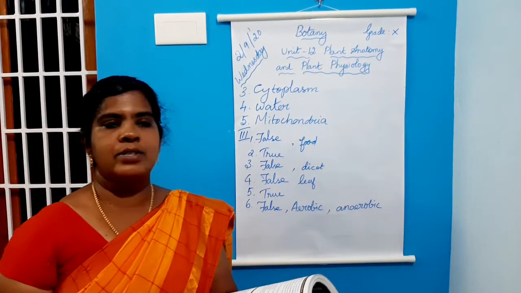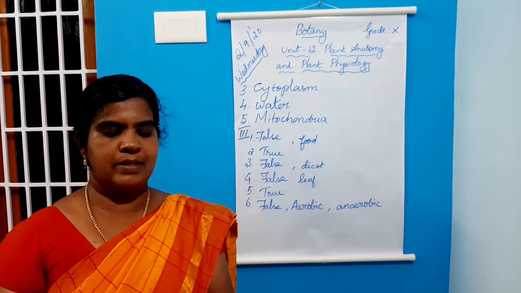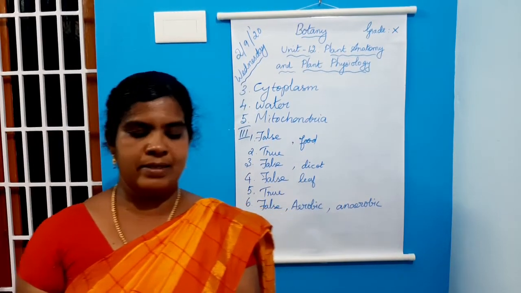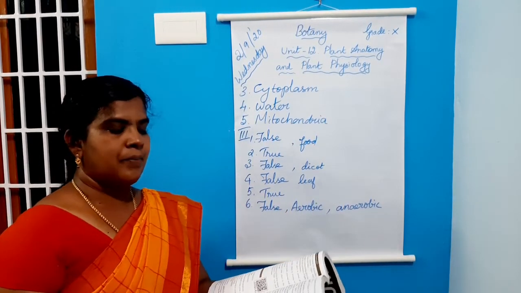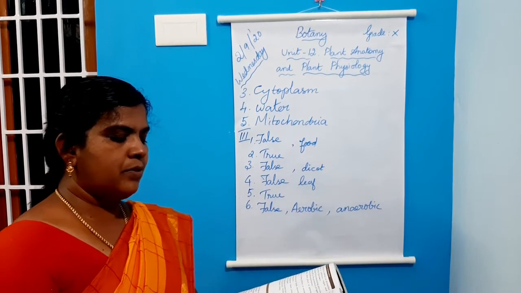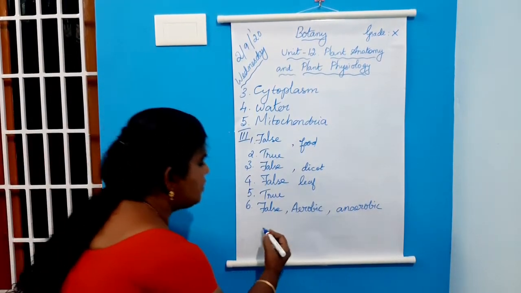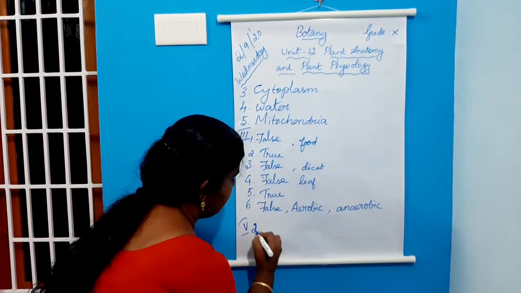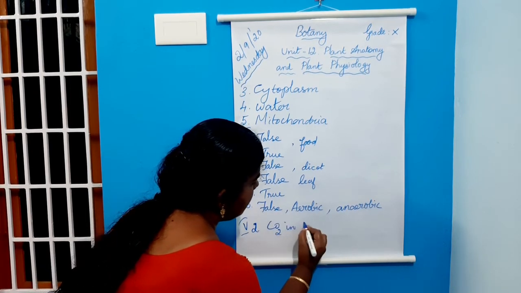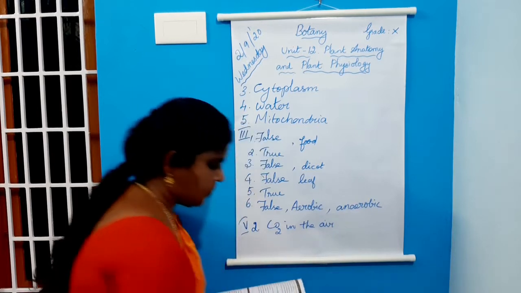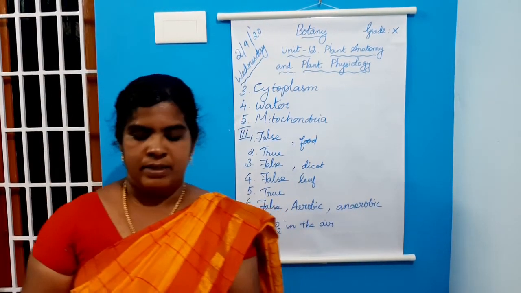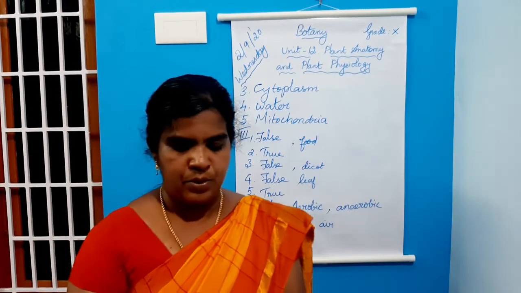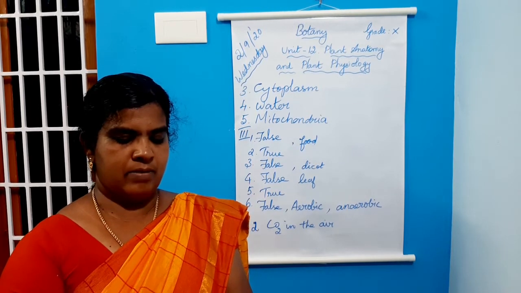Second one, where does the carbon that is used in photosynthesis come from? The answer is the carbon that is used in photosynthesis comes from CO2 in the air.